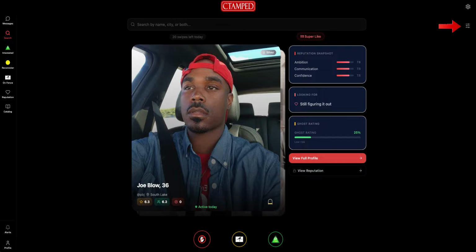Below the settings is the filter setting. Here you are able to completely customize what your search engine looks like. Stamped is much different from other dating apps because it allows you to set numerical values on individual ratings. So if you were looking for someone specifically that had an 8 or above in emotional maturity and also at least a 9 in accountability, you could do that here. It even allows you to save that particular search criteria under whatever you want to name it.